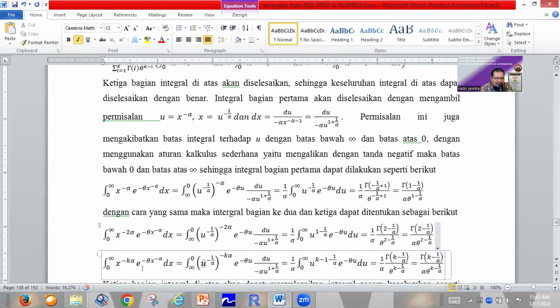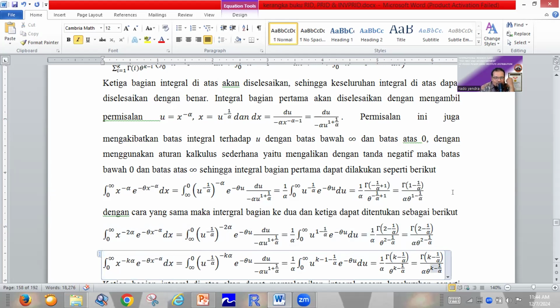For the last partition, we do it the same way as the first and the second partition. We will use the u operator. So this integral can be resolved by the gamma function of k minus 1 divided by alpha, divided by alpha, multiplied by theta power k minus 1 divided by alpha.